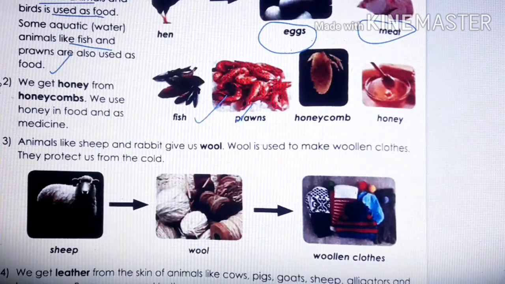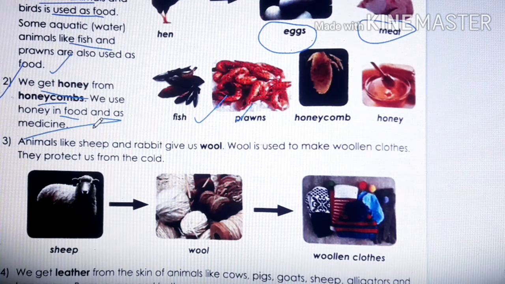Next, second point, we get honey from honeycombs. We use honey in food and as a medicine. So children, you can use honey as a food also, and also as medicine. It is very good for health. If you eat honey, it is very good. This is honeycomb. After breaking this, they take out honey from it.